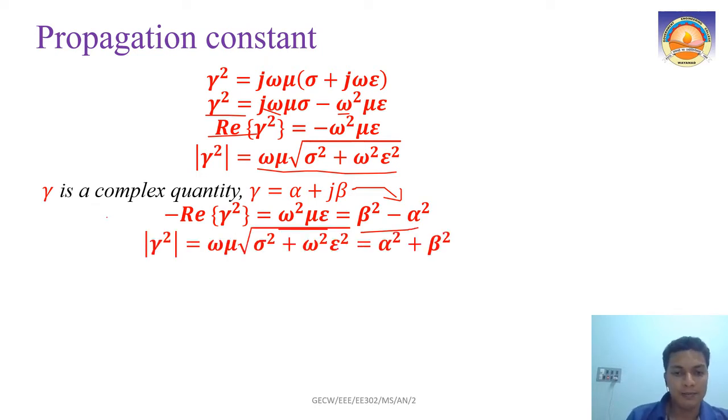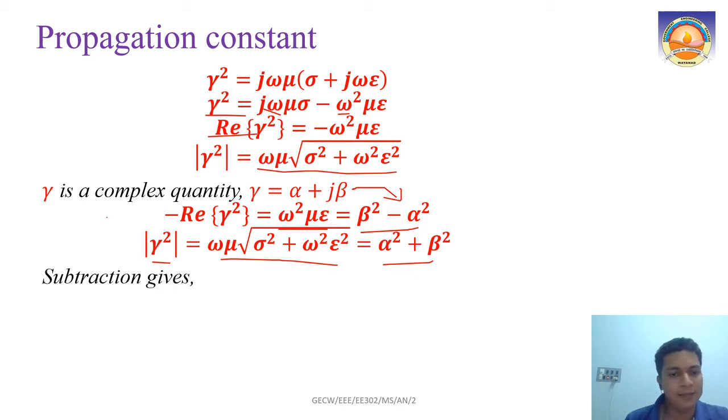Now the magnitude of gamma square, which we already saw as omega mu into root of sigma square plus omega square epsilon square, will be equal to alpha square plus beta square. That is clear, alpha square plus beta square. So this much we know. With this understanding, if we like, one place we got what?